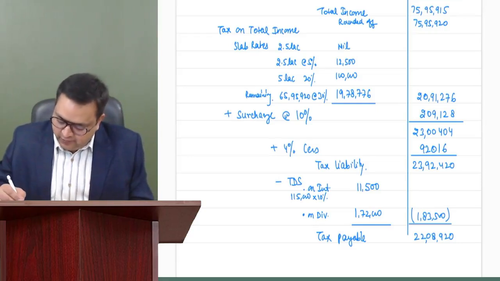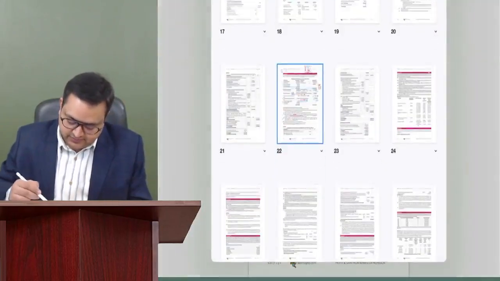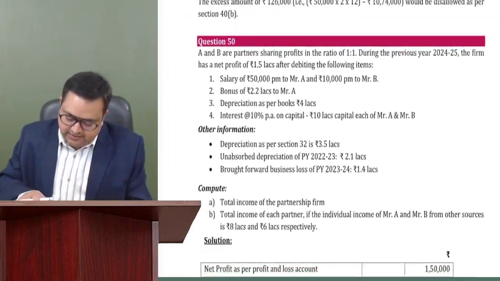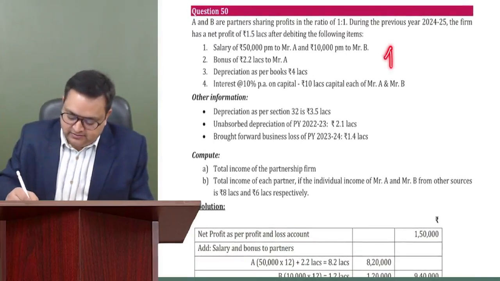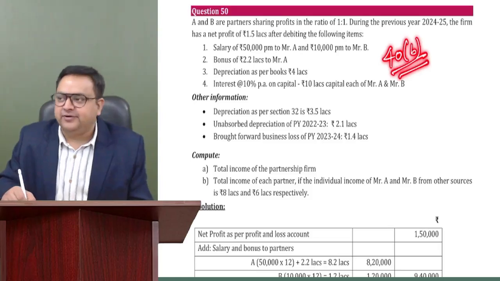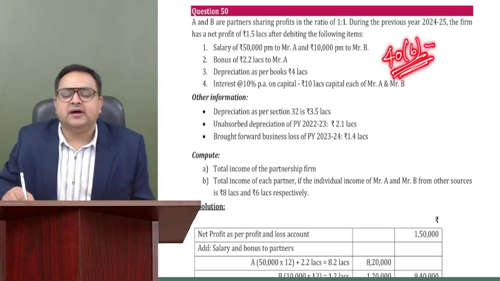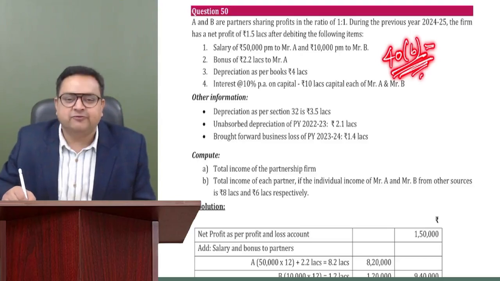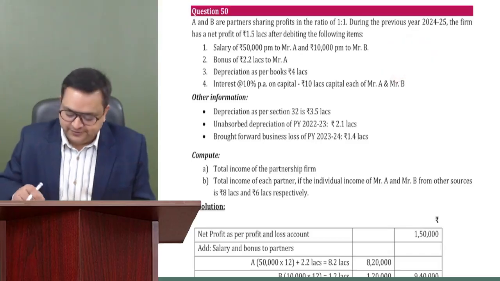Let us quickly do one more small question. I'm coming to the last question of this PGBP question bank, question number 50. Section 40(b) related to the partnership firm. This question is specifically related to partnership firm. Why am I picking it? Because there is an amendment also which I have already discussed with you. Now the book profits calculation is 3 lakh. So there is an amendment also. This type of question, 40(b), becomes quite important for examination. So that is the reason I would like to discuss this also.